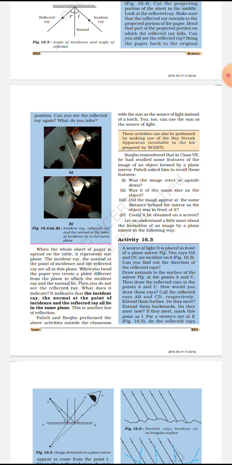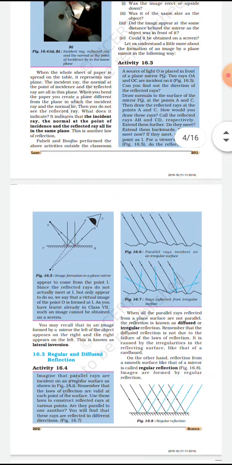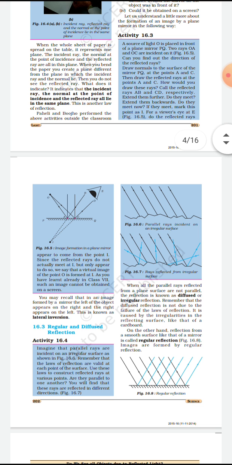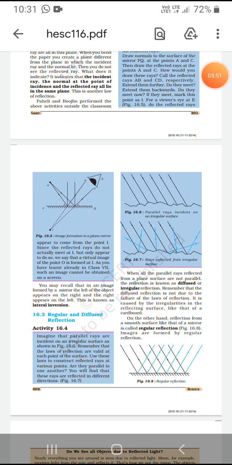Could it be obtained on a screen? These are all the questions they are asking.